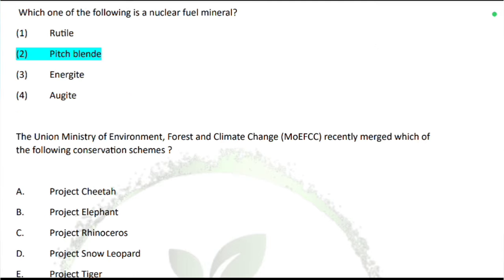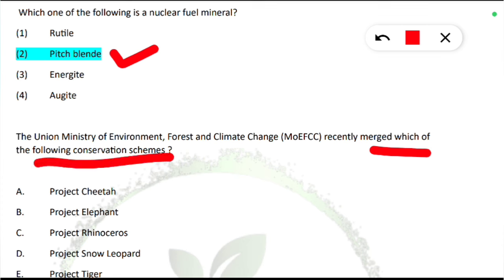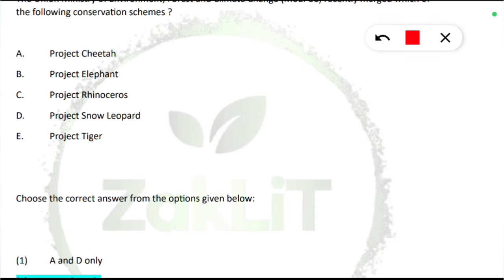Next question is, which one of the following is a nuclear fuel mineral? Here pitchblende will be the correct option. It is a nuclear fuel mineral. Next, the Union Minister of Environment, Forest and Climate Change recently merged which of the following conservation schemes in 2024? Which schemes were merged? The options were Project Cheetah, Project Elephant, Project Rhinoceros, Project Snow Leopard or Project Tiger. So Project Elephant and Project Tiger are merged.